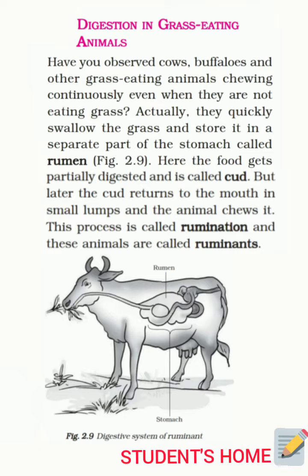So, the grass is rich in cellulose, a type of carbohydrate. Many animals, including humans, cannot digest cellulose. Ruminants have a large sac-like structure between the small intestine and the large intestine, as you can see in the slide. The cellulose of the food is digested here by the action of certain bacteria which are not present in humans. That's why humans can't digest cellulose, and that is the only reason why humans can't eat grass.